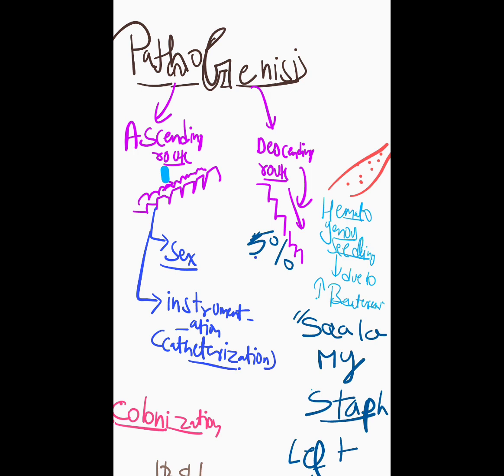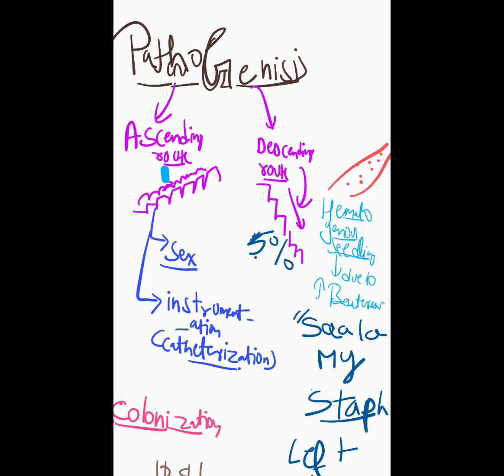Then the host defense mechanism plays a very important role. First are the factors related to urine, as I told you: the acidic nature of the urine, the osmolality, the inhibition of bacterial adhesion, and frequent urination or mechanical flushing of urine, or the uroepithelium. Mucosal immunity is always IgA, so you have to remember the IgA part of it. And then you have the Tamm-Horsfall proteins, which are another mucosal immunity factor.